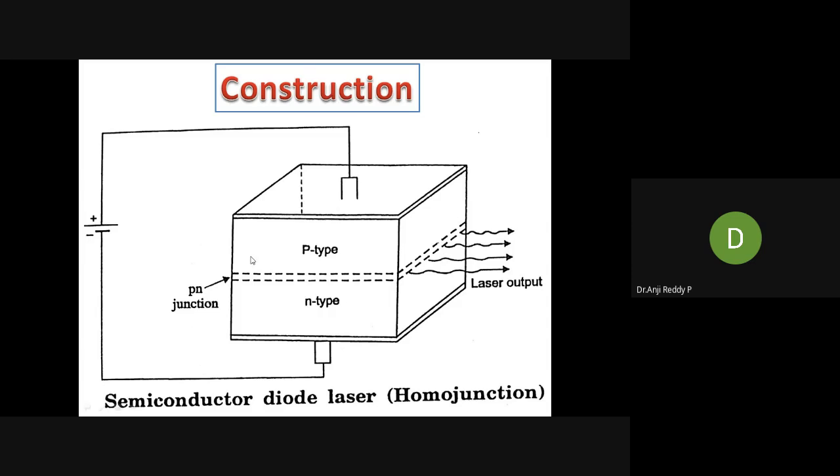See here, this is the PN junction diode. Now what we have to do is polish this PN junction diode. One side acts as a partial reflector, and exactly opposite to it is a 100% reflector. Remember, one side is a partial reflector and the other side is a 100% reflector. Now tell me, how many sides does the junction have here? This is the question. Between these dotted lines we are taking the junction. How many sides are there for this junction?